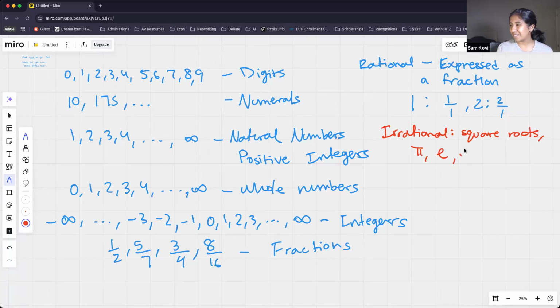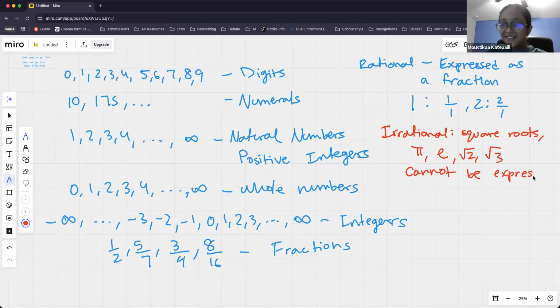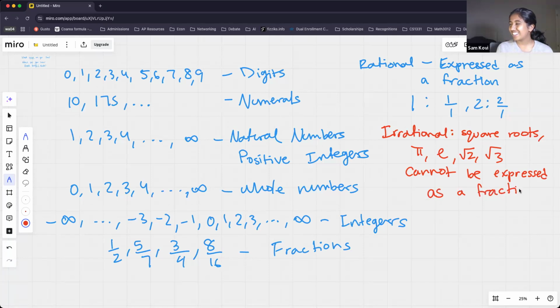These are all examples of irrational numbers because they cannot be expressed as a fraction. There are actually lots of proofs out there about why pi cannot be expressed as a fraction or why the square root of 3 cannot be expressed as a fraction. It's a little tricky on the math side, but if you guys are interested, you can definitely look those up.